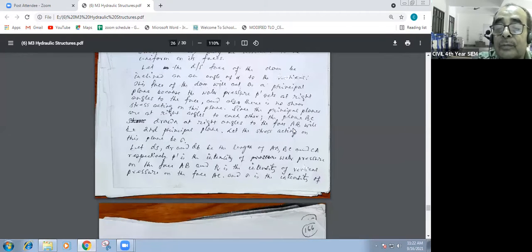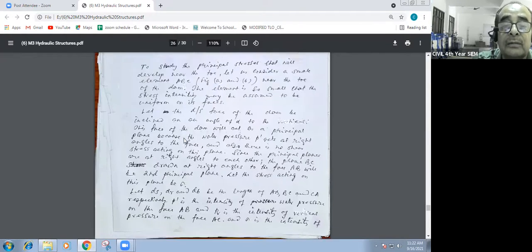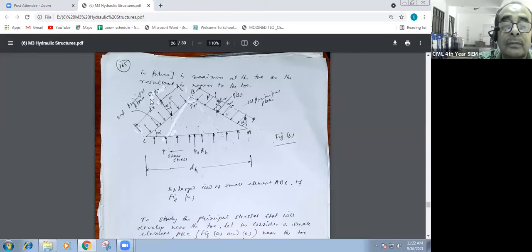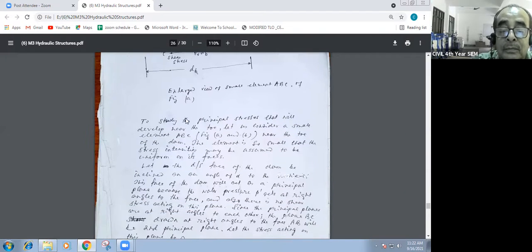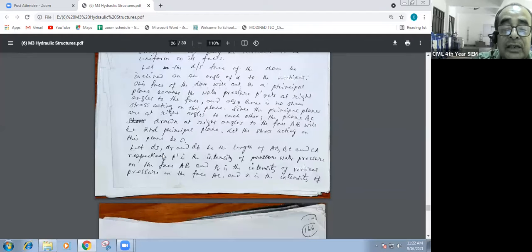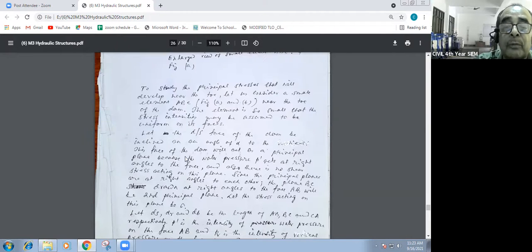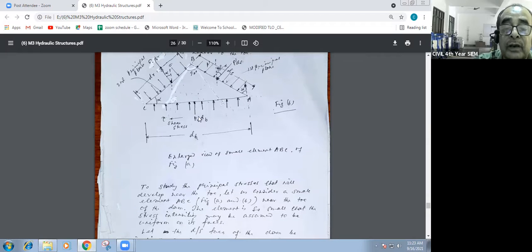The plane at right angle to the face AB will be the second principal plane. Let the stress acting on this plane be sigma. Let ds, dr, and db be the lengths of AB, BC, and CA. Upstream face is dr, downstream face is ds, and db is the bottom, where the uplift pressure acts in the upward direction.